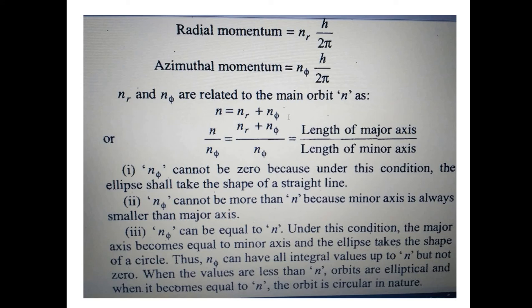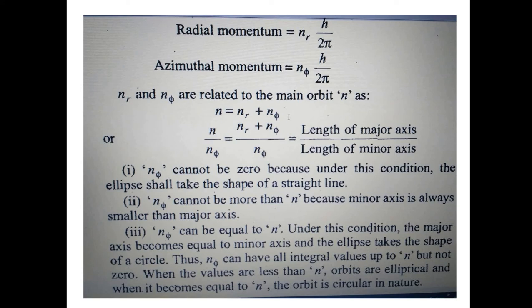This is the main orbit, where nr is the radial and nφ is the azimuthal quantum number, as you can see there. So n upon nφ, if we divide the whole equation by nφ, then what do we get? The length of the major axis is nr plus nφ, and the length of the minor axis is only nφ. So nφ cannot be 0, because under this condition the ellipse would take the shape of a straight line.